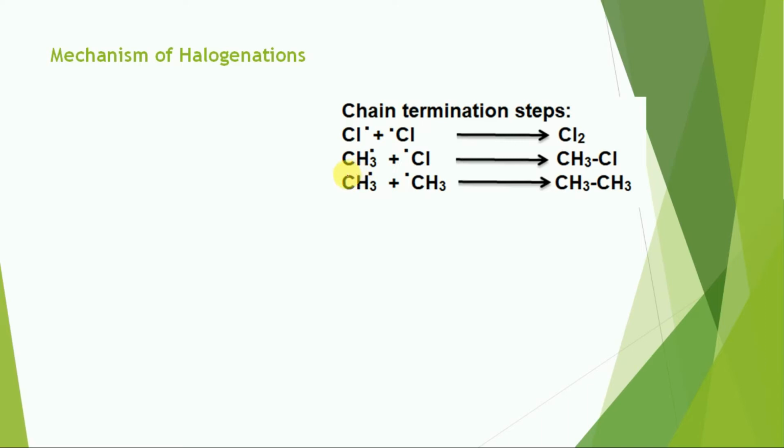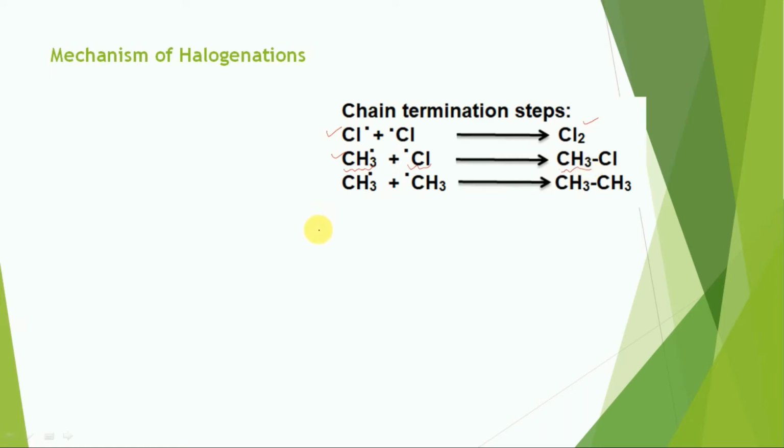In possibility number 1, both the chlorine free radicals combine to form a chlorine molecule. In possibility number 2, the methyl free radical combines with a chlorine free radical and methyl chloride is formed.